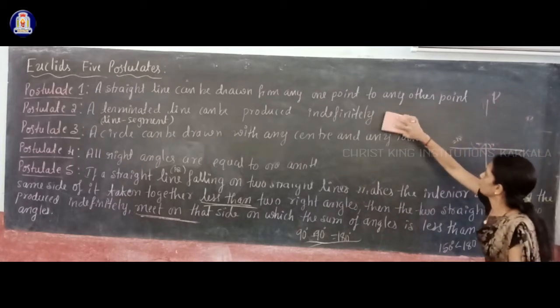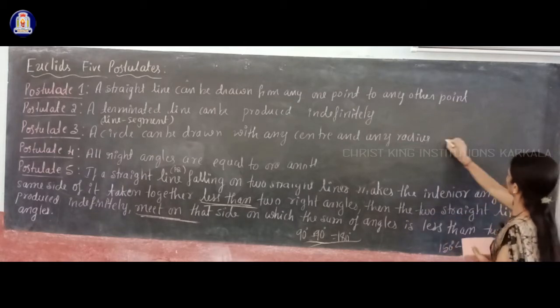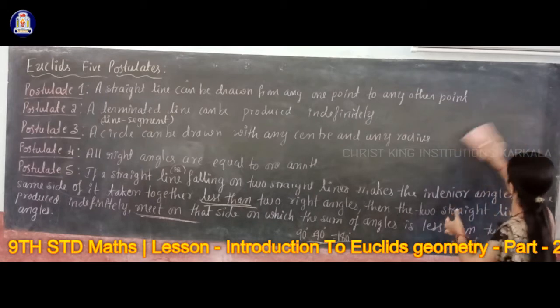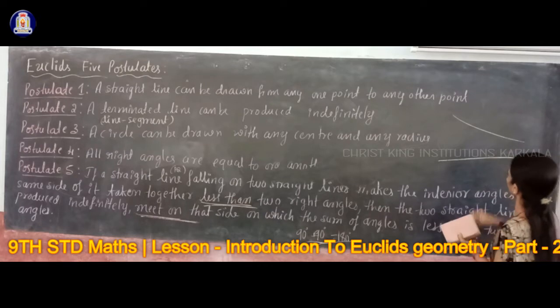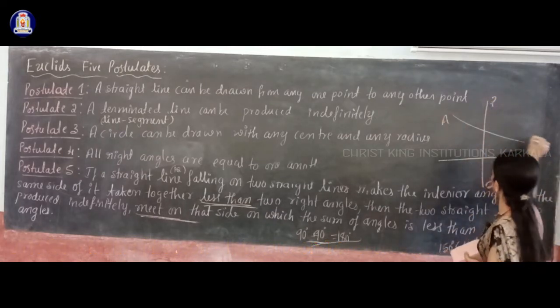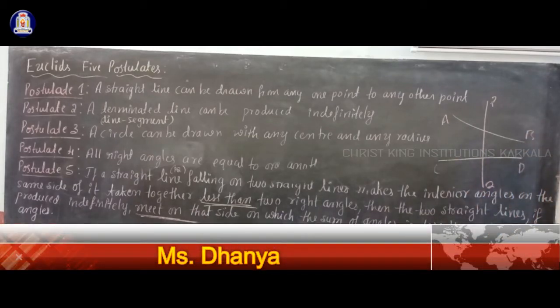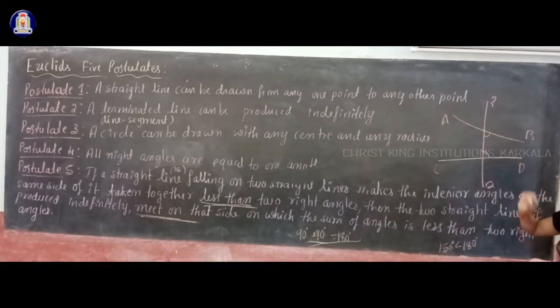If you draw two straight lines AB and CD like this, then clearly you can see that this interior angle is less than 90 degrees, and this interior angle is also less than 90 degrees.